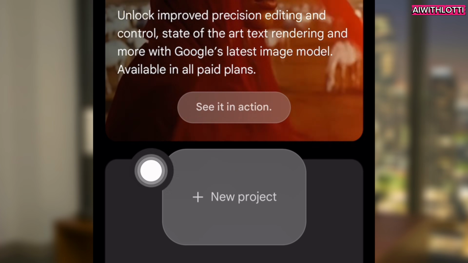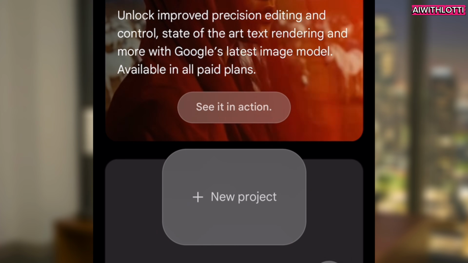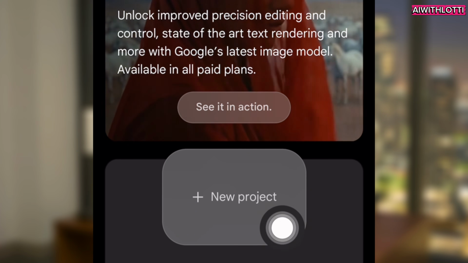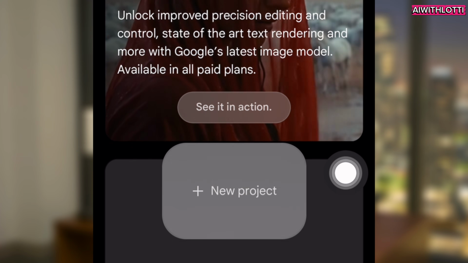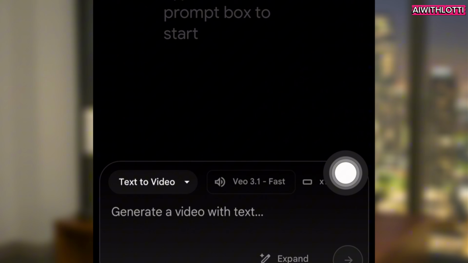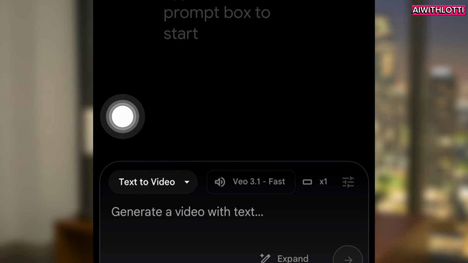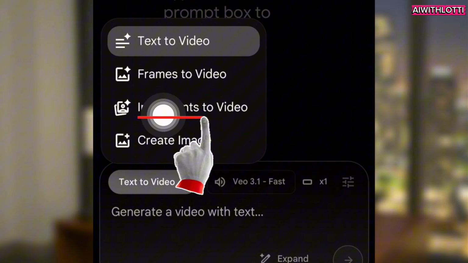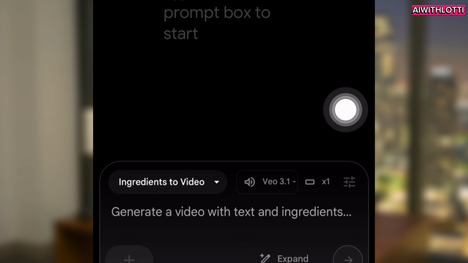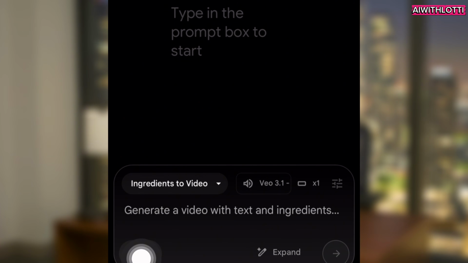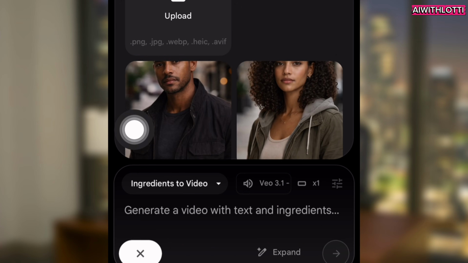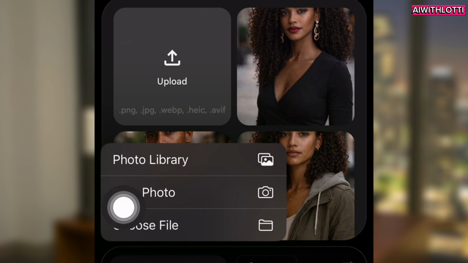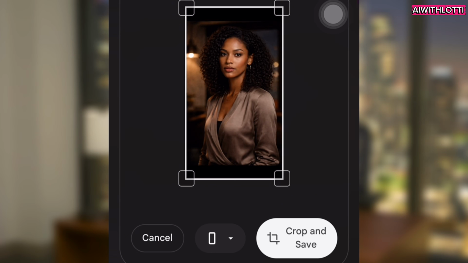This is where we're going to create our scenes with the lip sync and everything else. Click on New Project. And yes, you can use this on browser. It is mobile friendly. Then you're going to click on Text to Video and click on Ingredients to Video. Now you're going to upload your images of your character. Check your scene and upload the characters that are supposed to be in that scene.